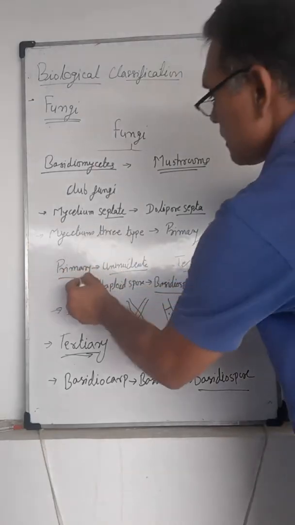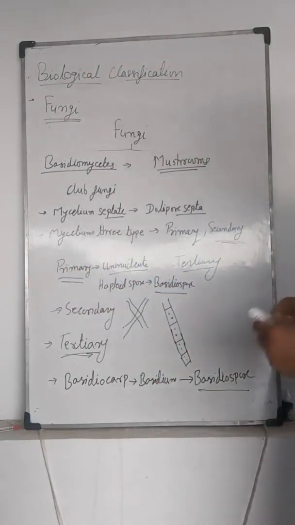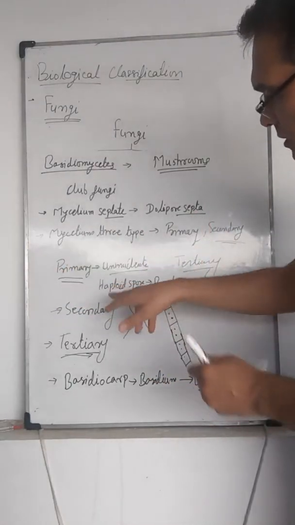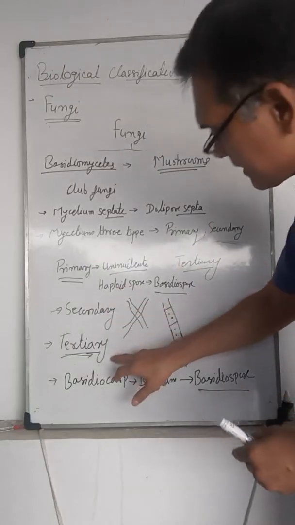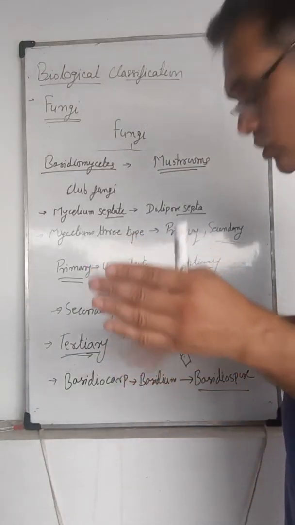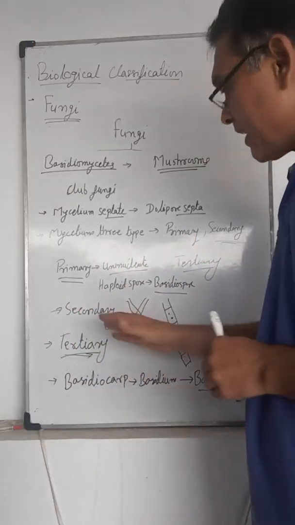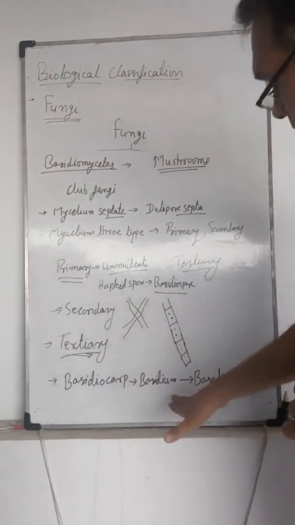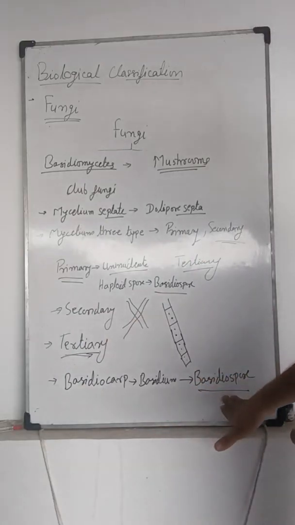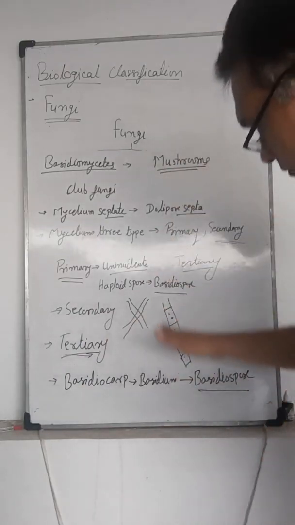Basidiospores produce primary mycelium again. Primary mycelia fuse to form secondary mycelium; when the two nuclei combine, karyogamy occurs, forming tertiary mycelium, inside which meiosis again forms basidiospores.